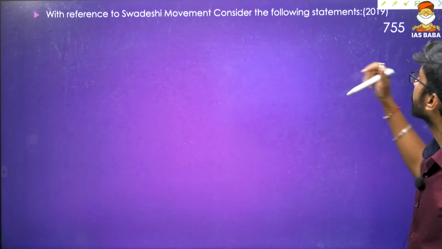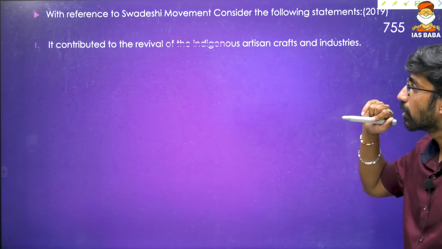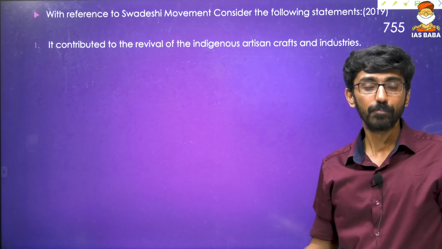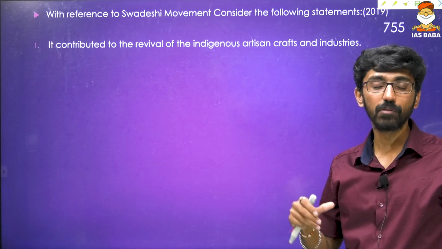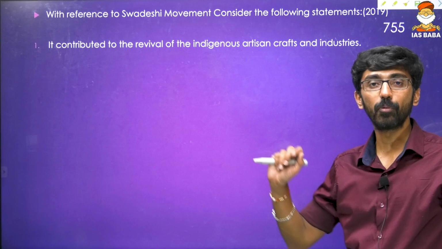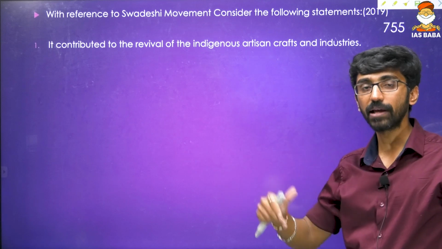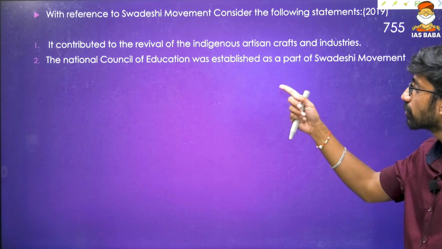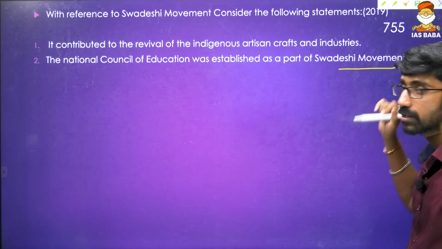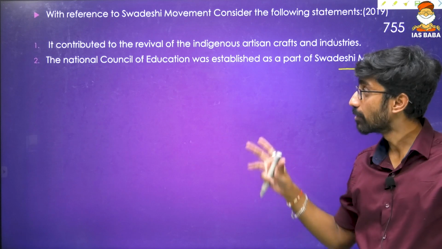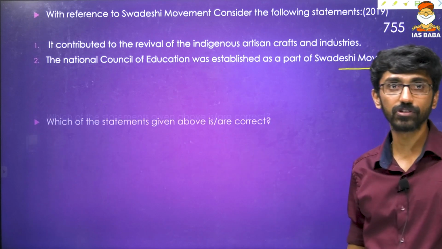With reference to the Swadeshi movement, consider the following statements. 2019: it contributed to the revival of the indigenous artisan crafts industries. Swadeshi is all about make in India, giving more preference to made in India products during that point of time. They wanted to boycott the British products and gave massive importance to Indian made goods. So that was there. The National Council of Education was also established as part of the Swadeshi movement, with Aurobindo Ghosh and Subhash Chandra Bose. All these people were involved in the establishment of the National Council of Education.